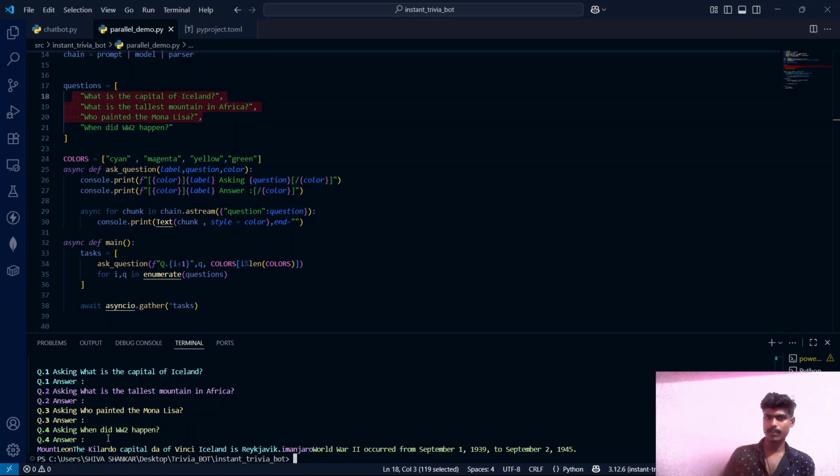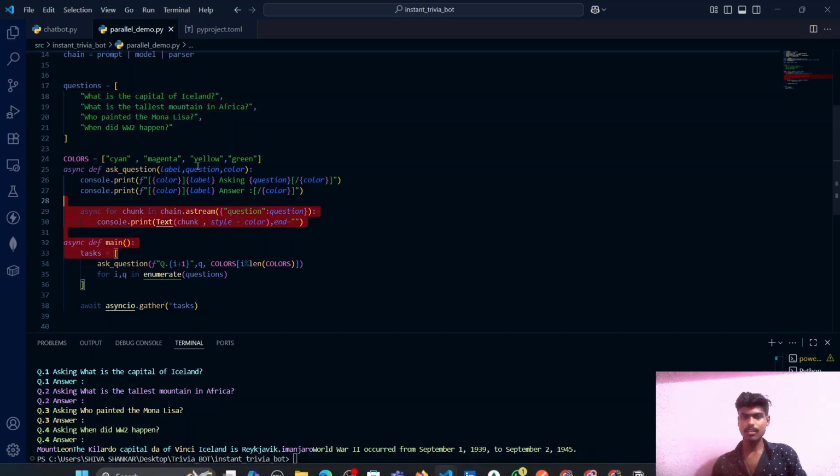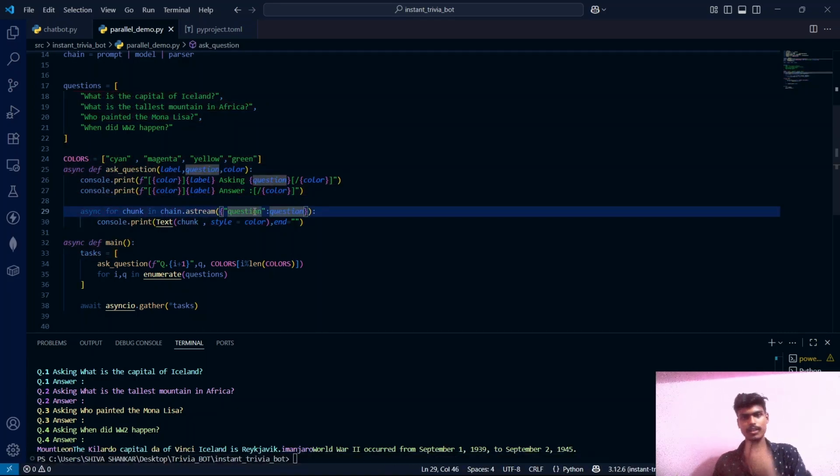Suppose you are using ChatGPT and your friend is also using ChatGPT. Both of you are asking questions to ChatGPT at the same time, and ChatGPT will answer both of you at the same time. Under the hood, this is the logic which happens so that both of you will get the responses at the same time. It's not like you will get the response first and after you he will get the response. It's not like that. Both of you will get the responses at the same time.